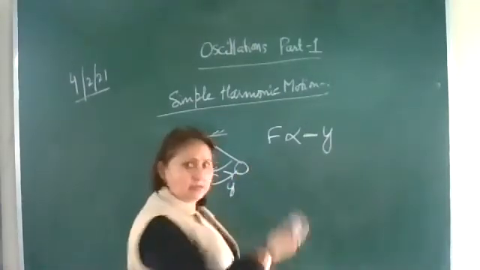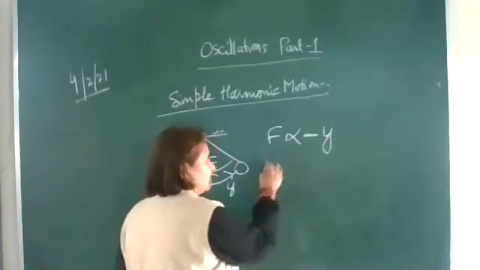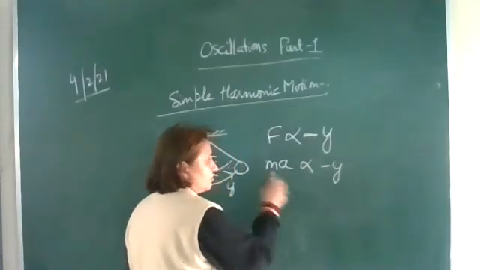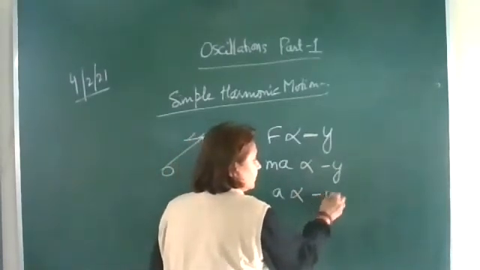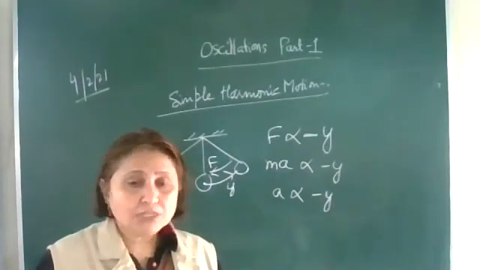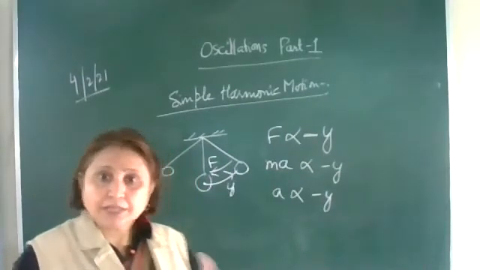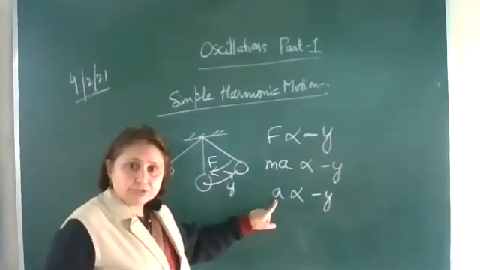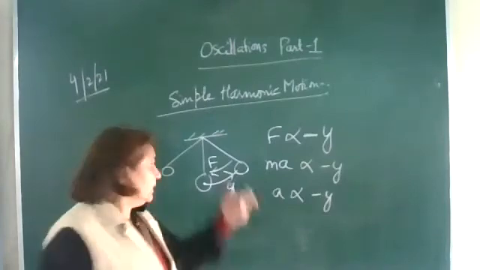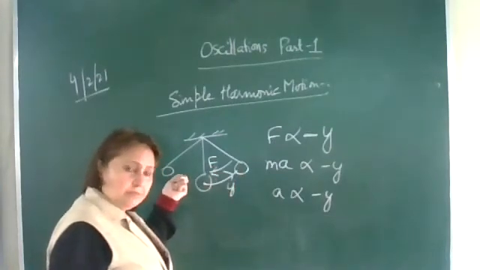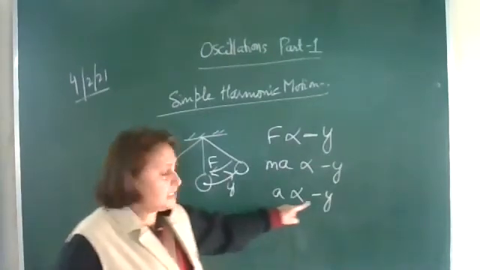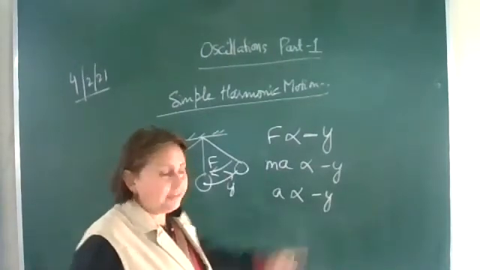Okay, now we know that restoring force, any type of force, is equal to mass into acceleration. Mass is constant, so we can write that acceleration is directly proportional to the negative of displacement. So simple harmonic motion can also be defined as an oscillating motion in which the acceleration is directly proportional to the negative of displacement. The acceleration is acting towards the mean position. Displacement is measured away from the mean position.